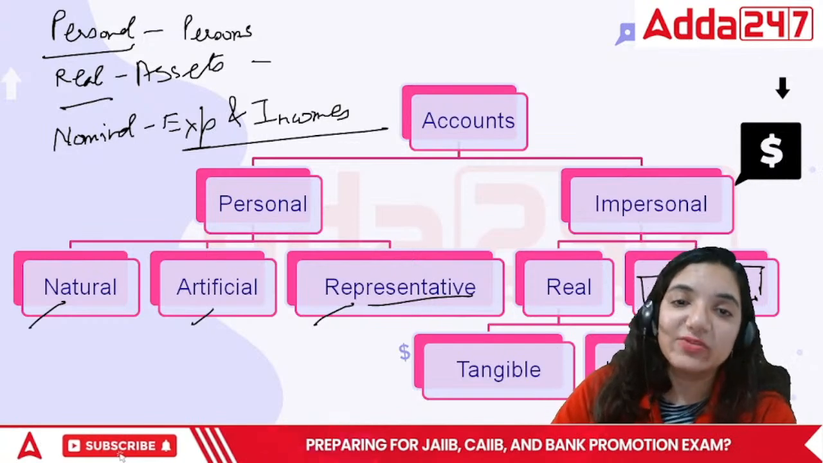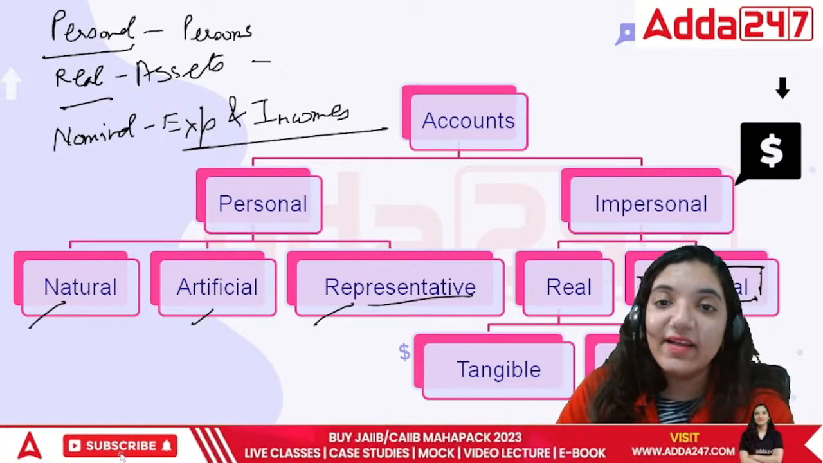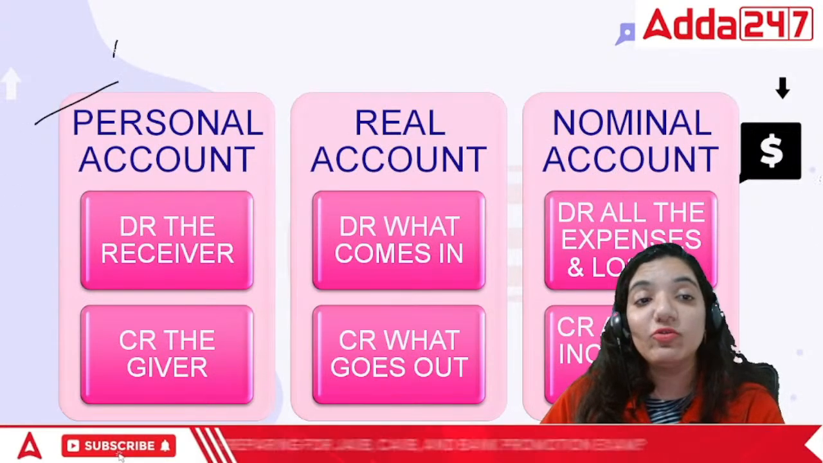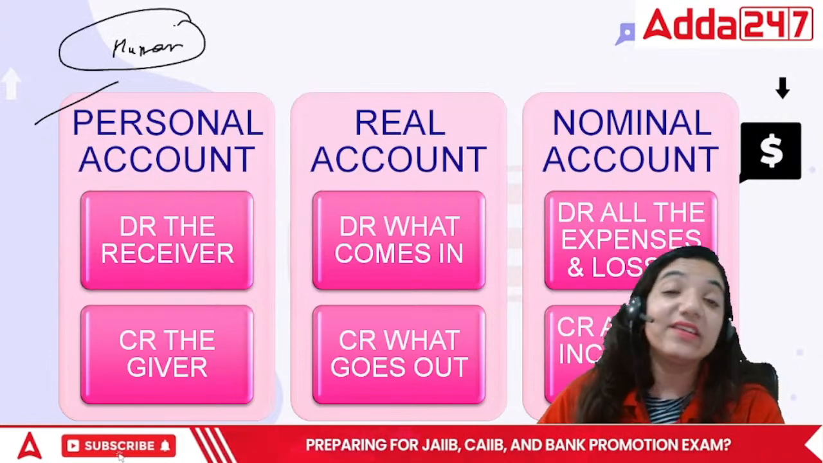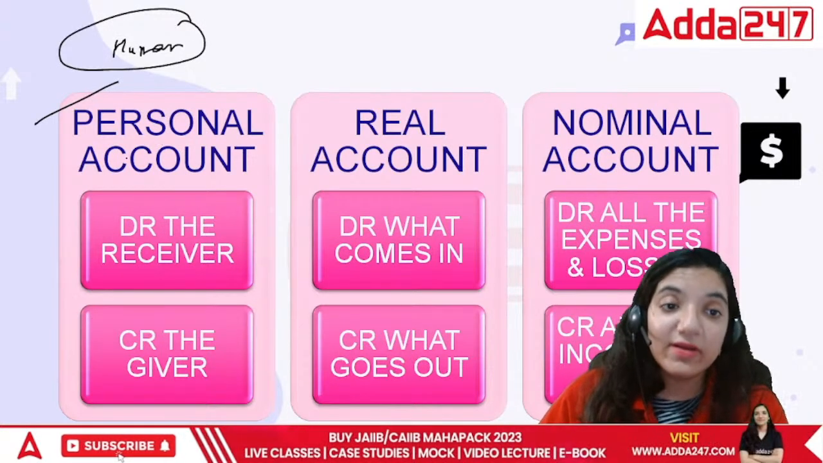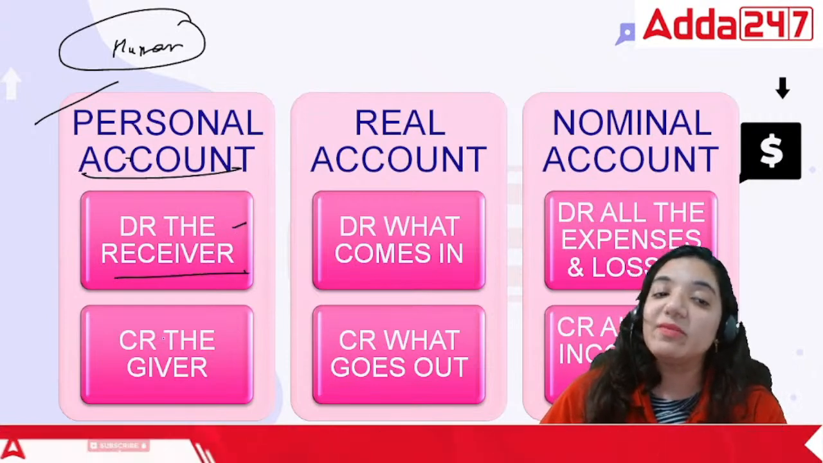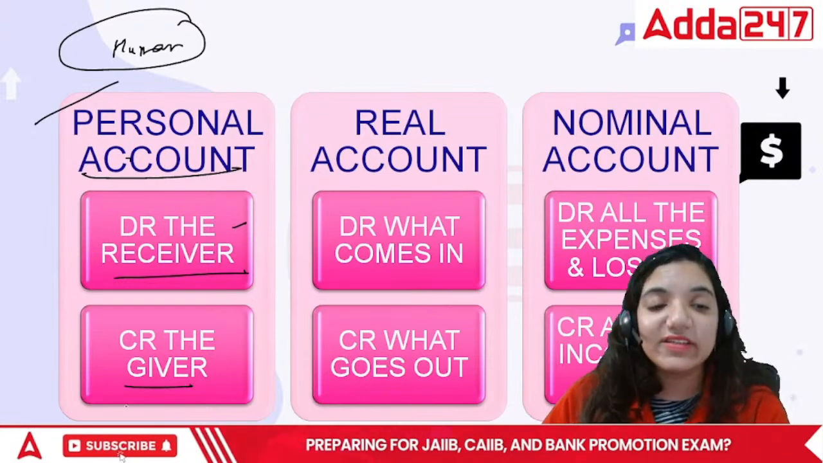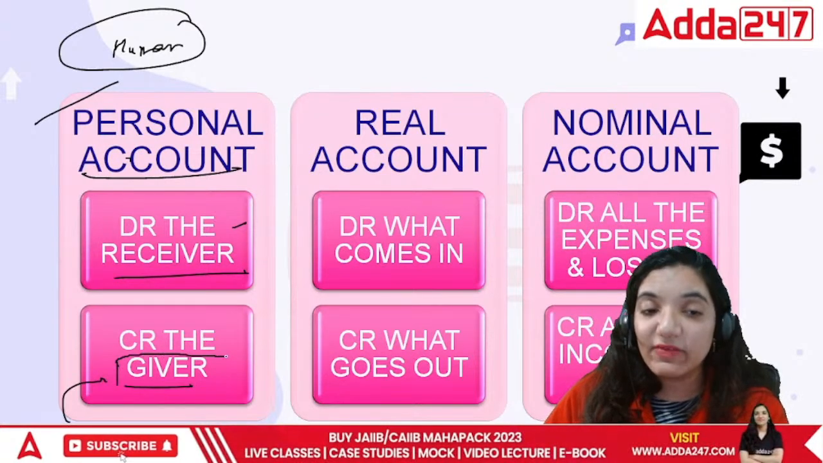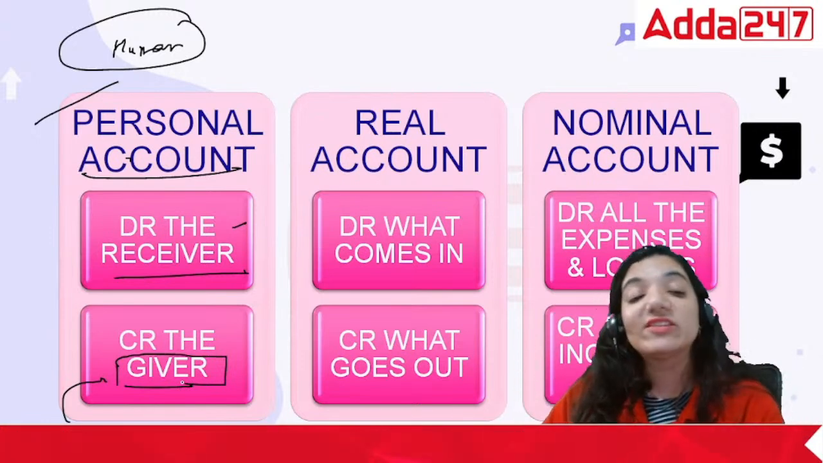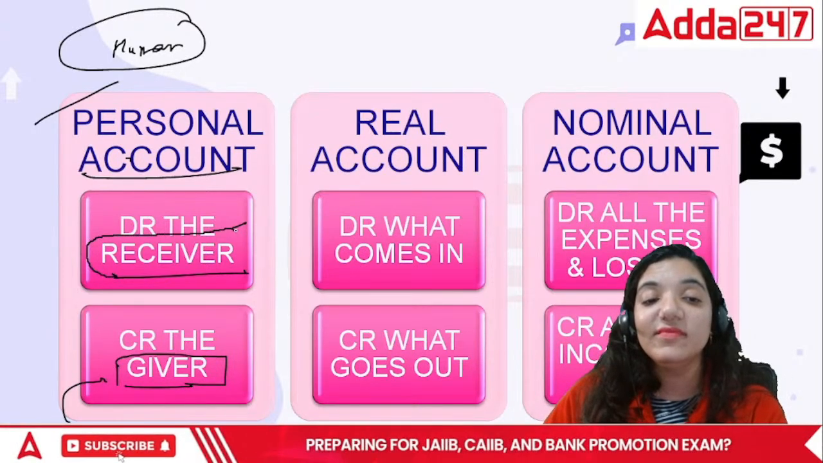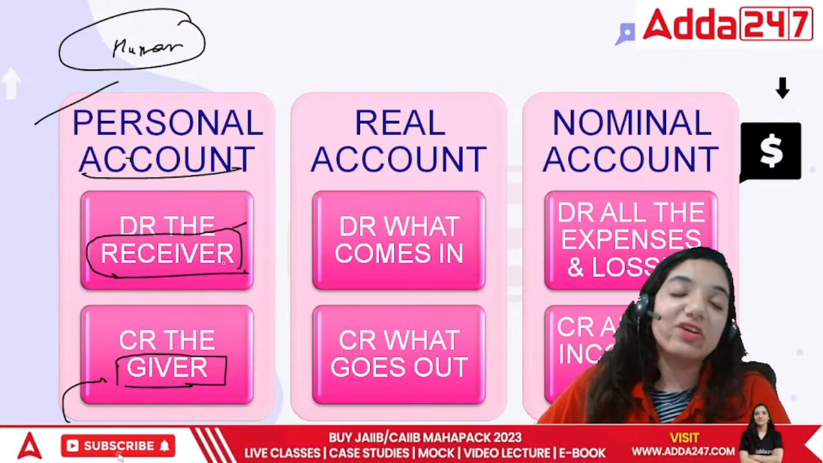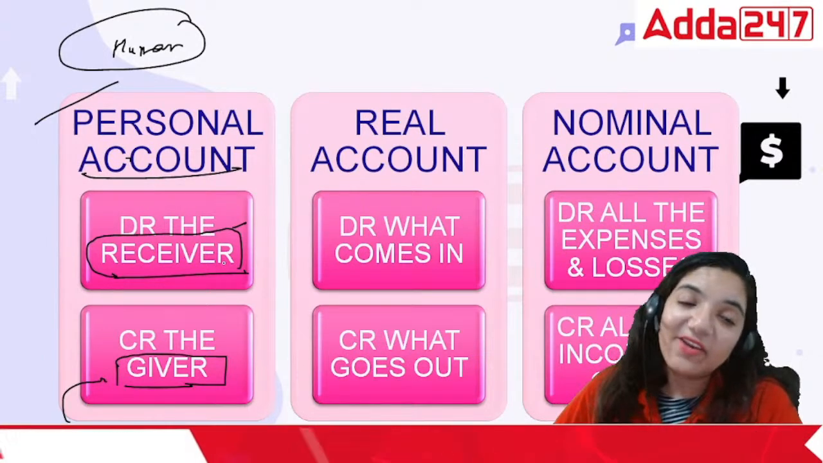So let's talk about the rules as well. The rules clearly said that for a personal account, when we talk about a person, a human, or a company, you put the receiver on the debit side and the giver on the credit side. The person who gives to the business is called the giver, the person who takes from the business is called the receiver. So everything is from the point of view of the business. Personal accounts are used to explain debit the receiver and credit the giver.